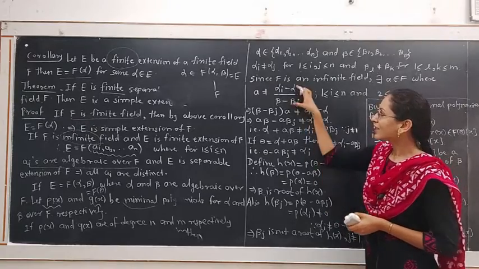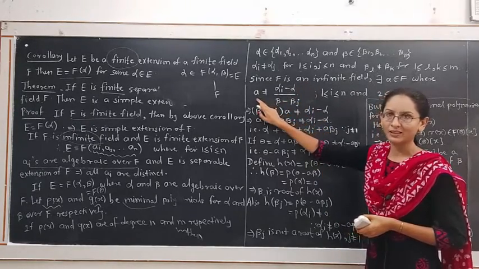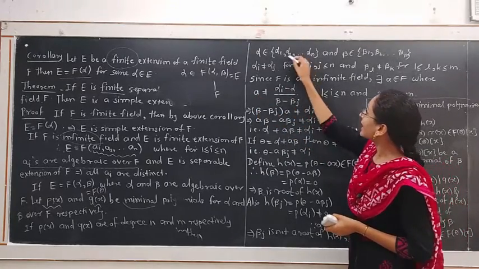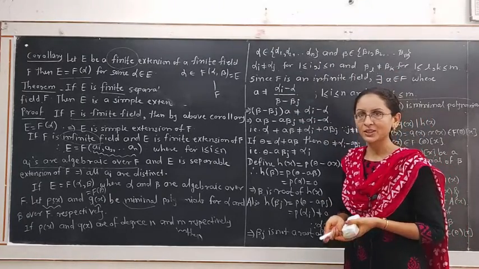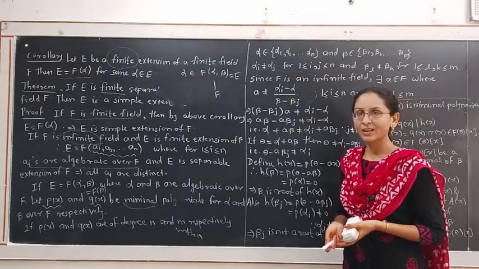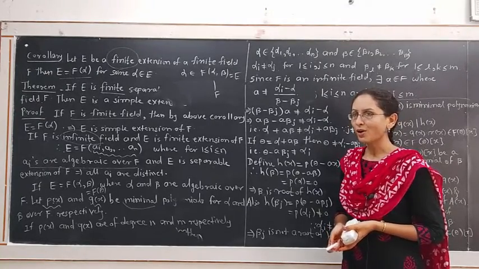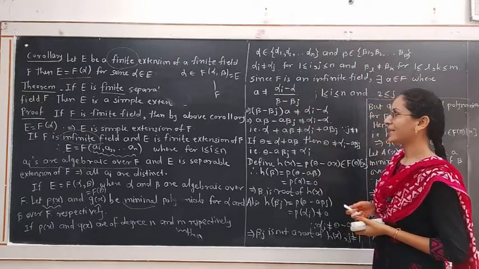So consider the elements in this form; that element is not equal to A, where A is an element of field F. Consider one of the elements of F in the form of A, that is not this quotient (alpha i minus alpha) upon (beta minus beta j).